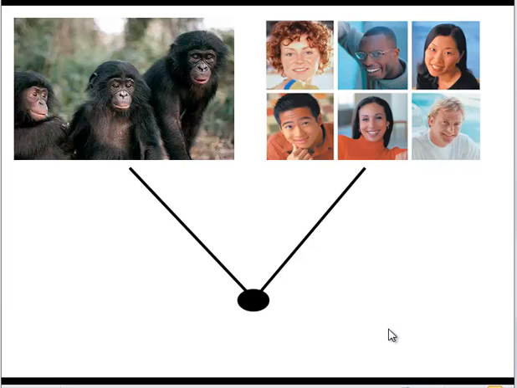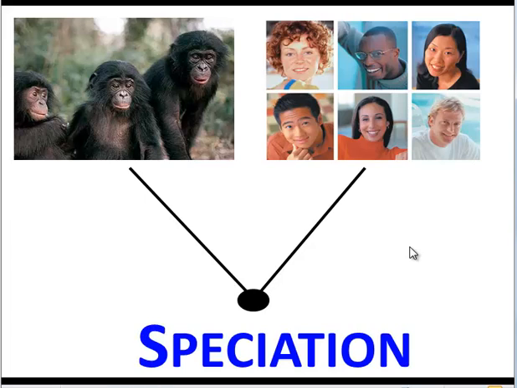Humans and chimpanzees are two different species that exist today. But as we know from looking at homologous structures and molecular data, humans and chimpanzees share a pretty recent common ancestor. What happened long ago to cause this common ancestor to diverge into two very different species? Well, that's a question we're going to explore today in our video on speciation.